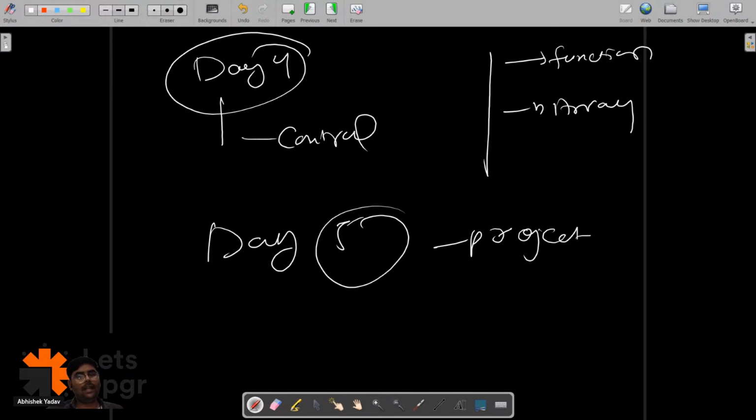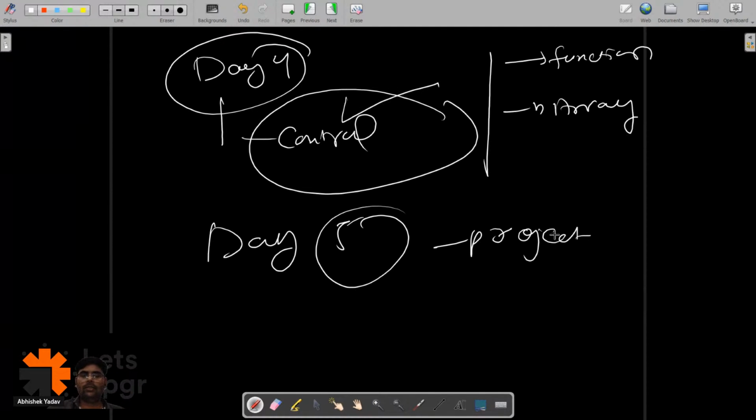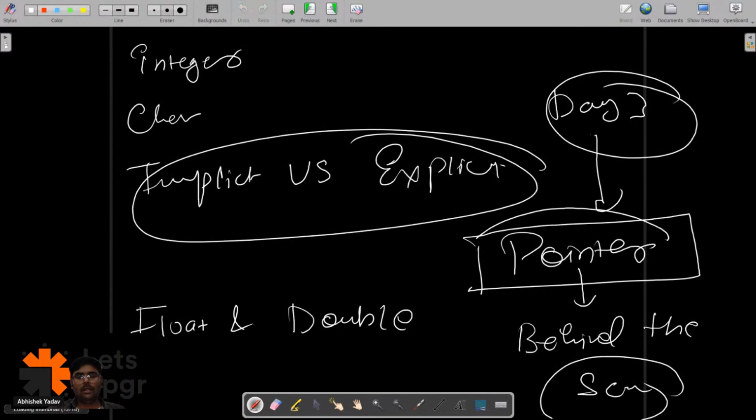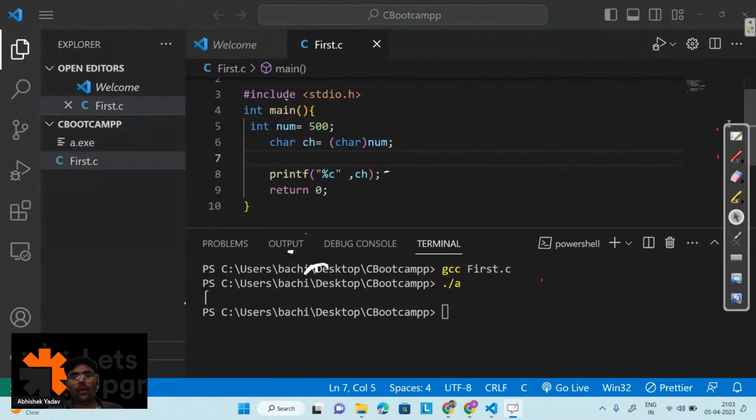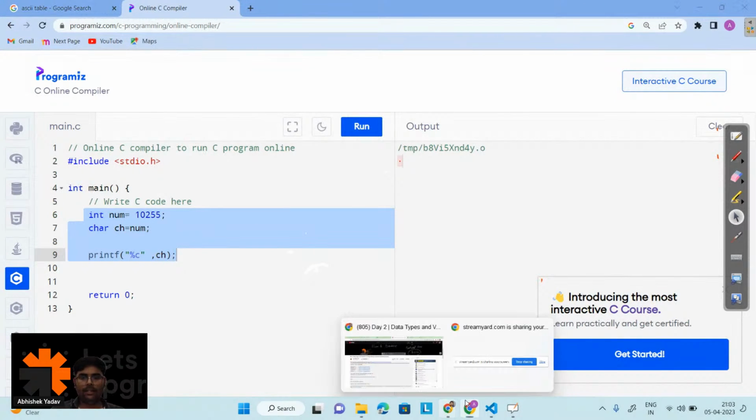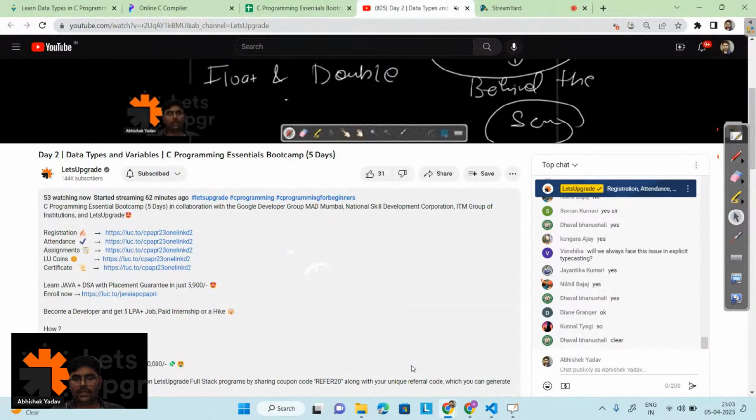But first we will do justice to the control statement, the project part, and the pointer concept, because for a beginner, pointer is a very difficult concept to understand. If you want to include anything else, please suggest it in the comments, and I will try to make changes according to that.